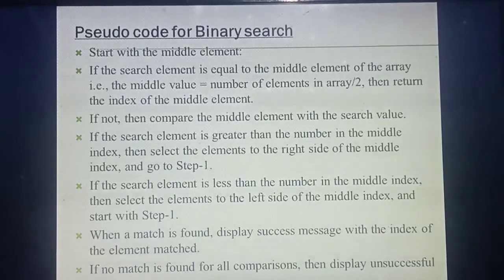Understood? Okay. Listen. First point, pseudocode. That is the procedure. First point: start with the middle element. Your search is already a half interval search algorithm. Your search always starts from which element? Middle. That is the center element. Understood the first point? What's the first point? Your search will always start with the middle element.